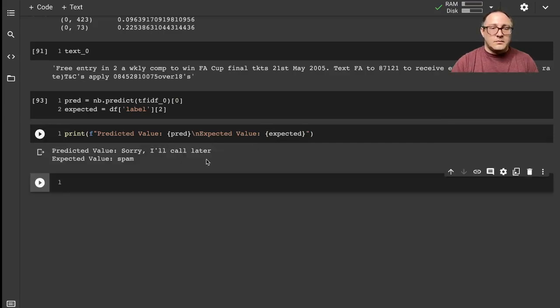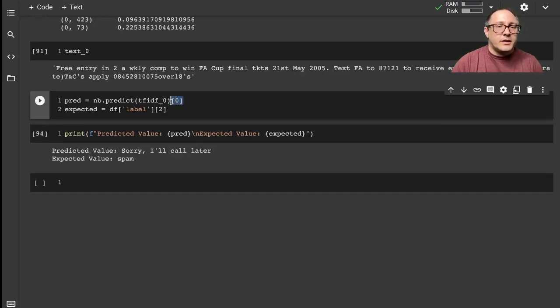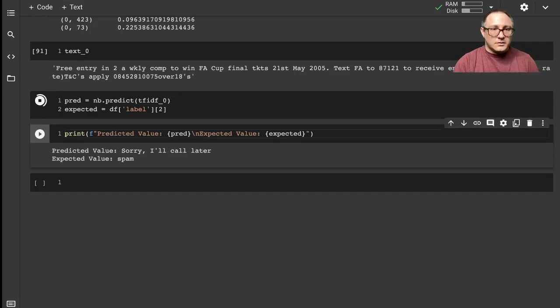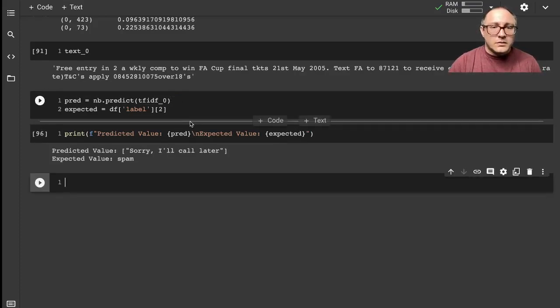There's a bit of a mismatch here in what's going on. Let me see what happened with the prediction here. Okay, hold on.